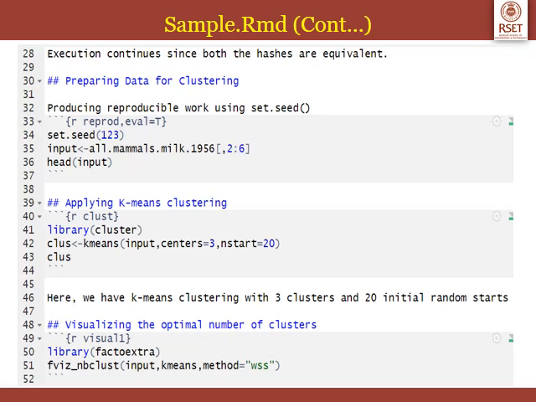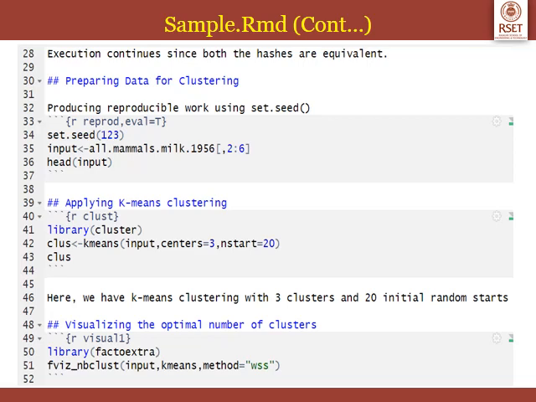We are setting the seed as 123, line number 34. We are loading all.mammals.milk columns 2 to 6. The first column is the name of each of the animals. We don't want that for k-means clustering, so we are loading columns 2 to 6 into input, and we'll print the head of input. That data frame will print its head. We are closing that R code chunk.